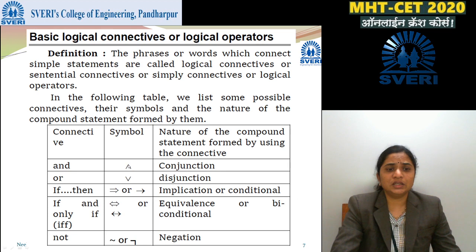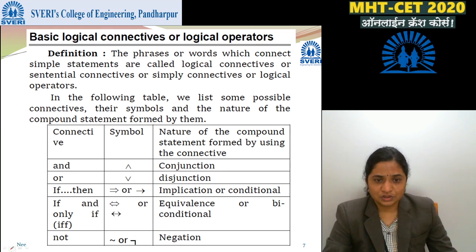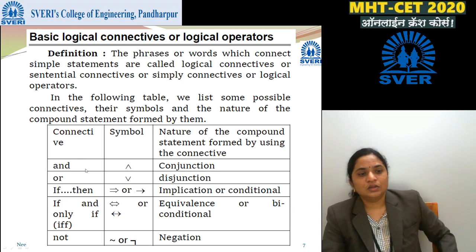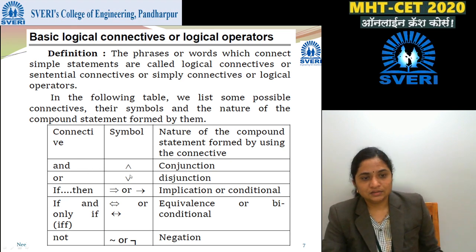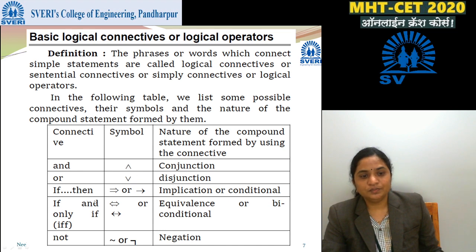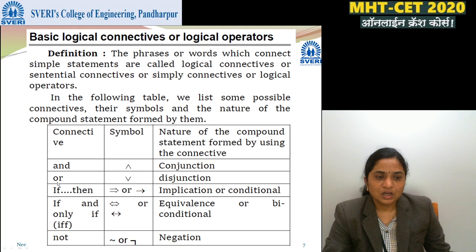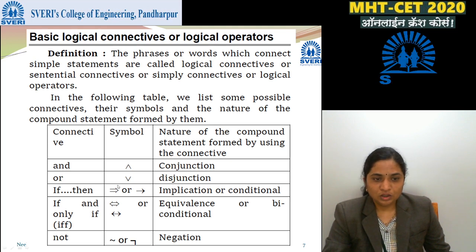These are some connectives, their symbols, and the nature of the compound statement formed by using the connective. The connective is AND, its symbol is like a caret, and its nature is conjunction. Next is the connective OR, its symbol is this, and its nature is disjunction.